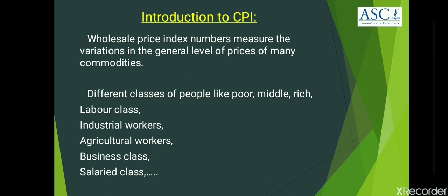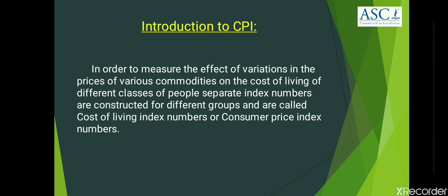This necessitates the construction of separate index numbers called cost of living index numbers or consumer price index numbers. Thus, in order to measure the effect of variations in the prices of various commodities on the cost of living of different classes of people, cost of living indexes or consumer price indexes are constructed.